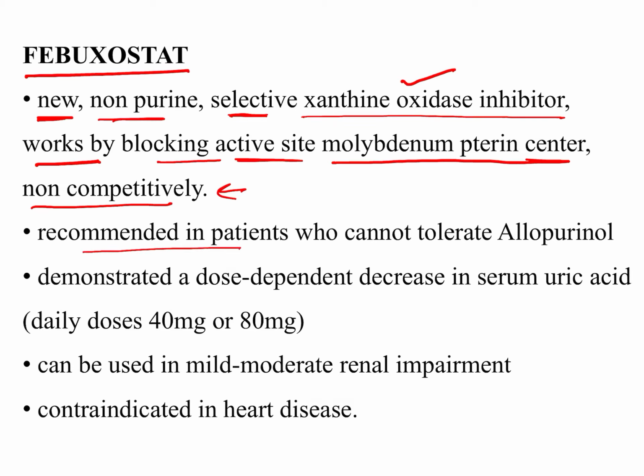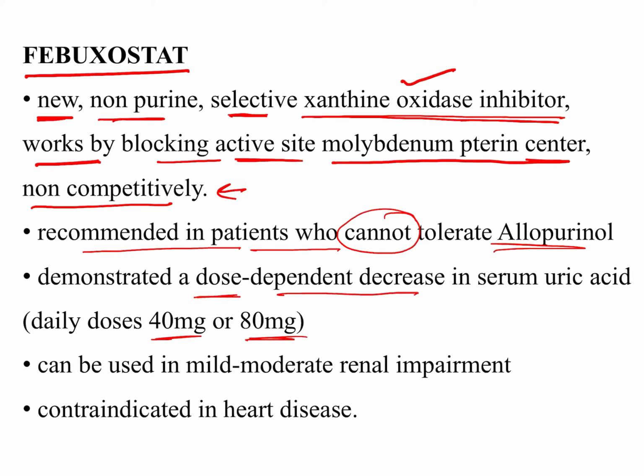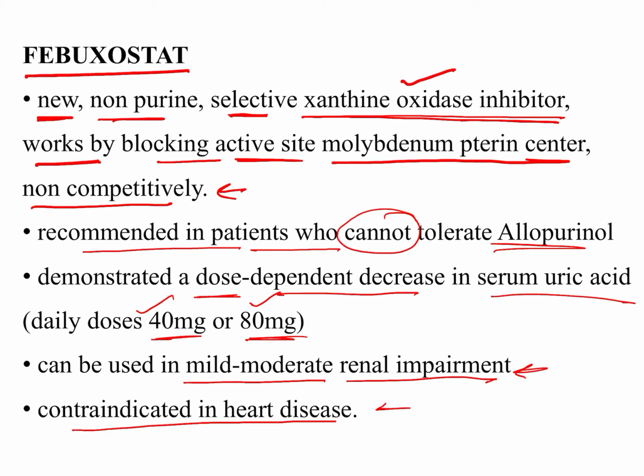It is recommended only in those patients who cannot tolerate allopurinol, since both are xanthine oxidase inhibitors. It can be given in doses of 40 mg or 60 mg, with a dose dependent decrease in serum uric acid. It can also be used in mild to moderate renal impairment. It is safe to use in renal failure, but it is a bit contraindicated in heart disease patients.